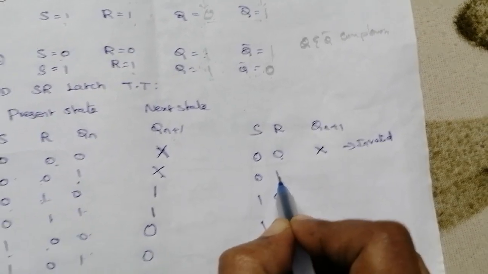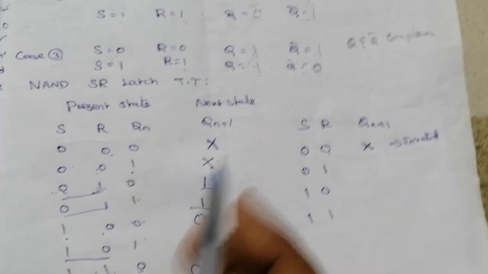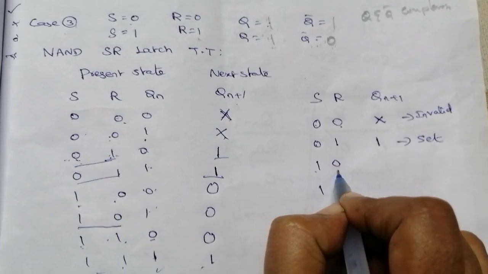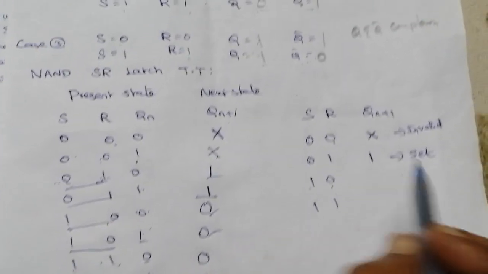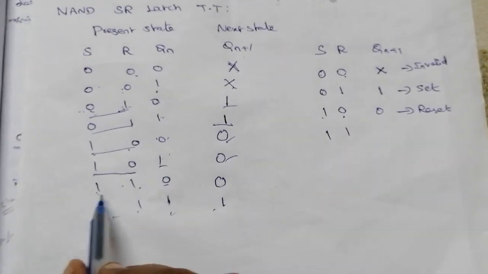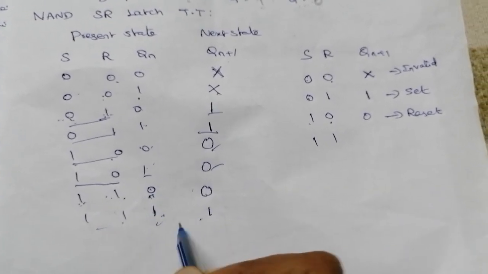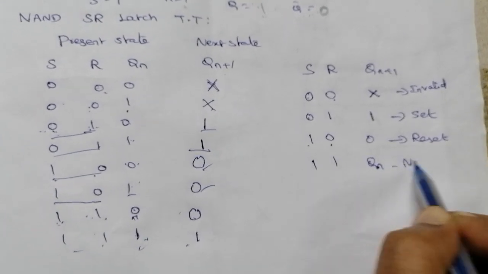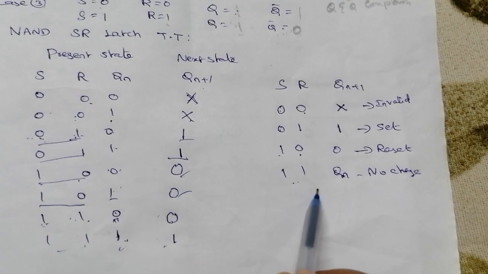And 0 1 combination will provide the output is 1. Right? So 1 means it's a set state. And 1 0 combination will give the 0, which means reset state. It is a reset state. And 1 1 combination will provide the Qn, that is previous state. So we can say that it is a Qn, no change state, right? So this is the truth table of NAND SR latch.